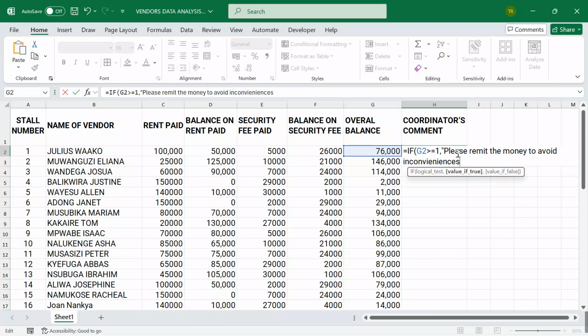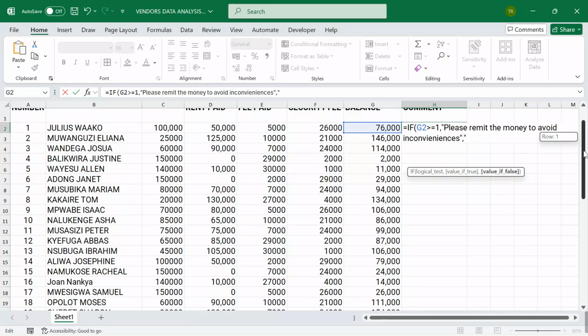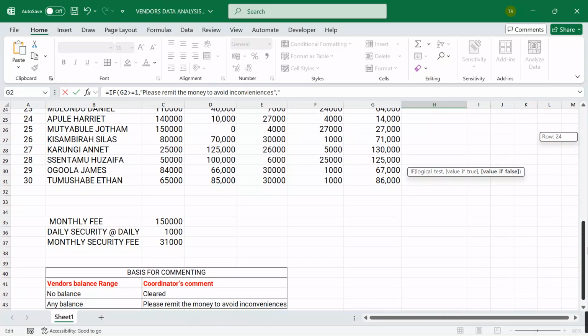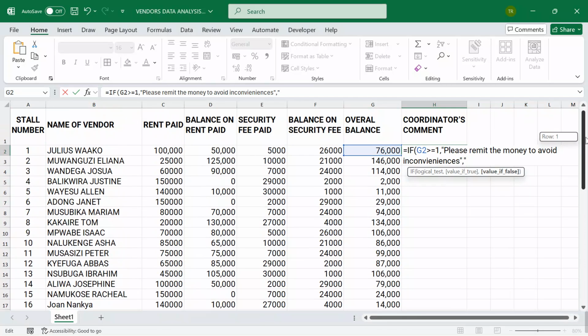Okay, so after putting my comment there, I'll close my quote. I drop a comma. After dropping a comma, I open another quote. I now go on to put the other remaining comment, which is cleared. I'll come here and say cleared. So, let me use lowercase. Cleared. I will close quote. I close the bracket. Look at my if.